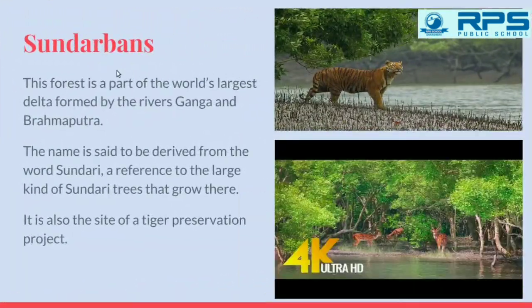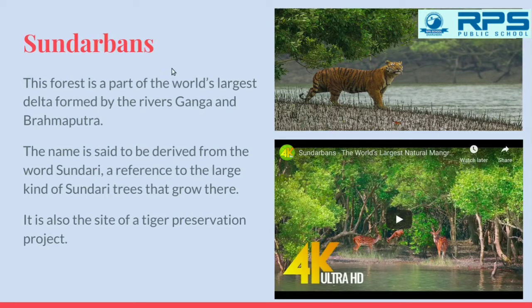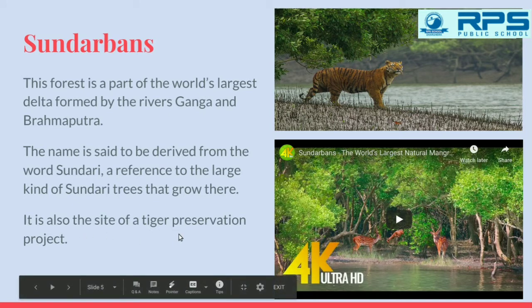Next, we move on to the Sundarbans. You must have heard this name. This forest is a part of world's largest delta formed by the rivers Ganga and Brahmaputra. The name is said to be derived from the word Sundari, a reference to the large kind of Sundari trees that grow there. It is also the site of a tiger preservation project.